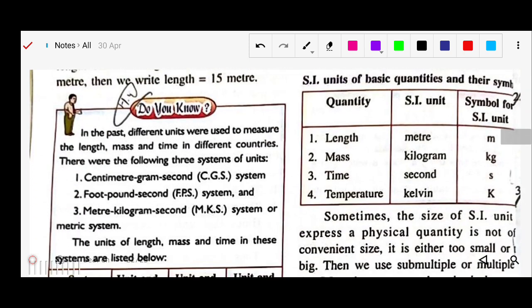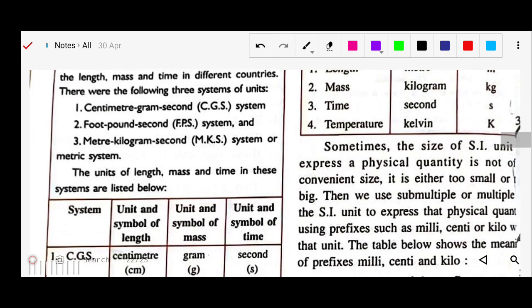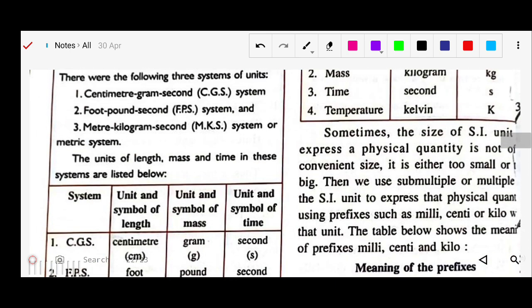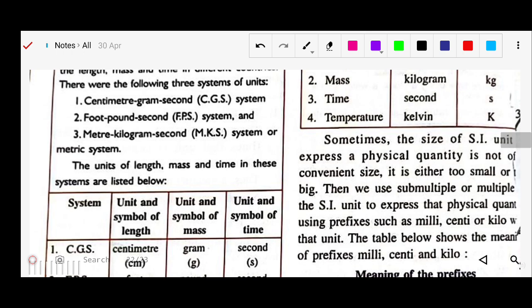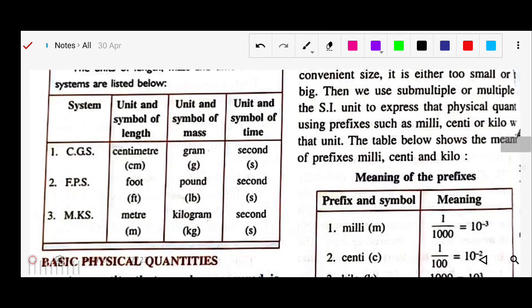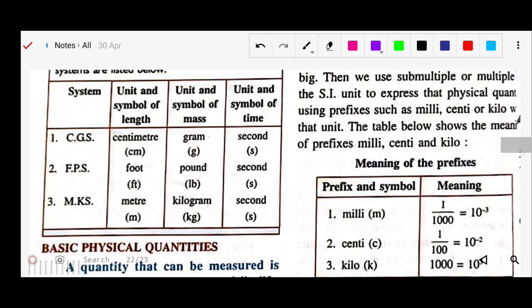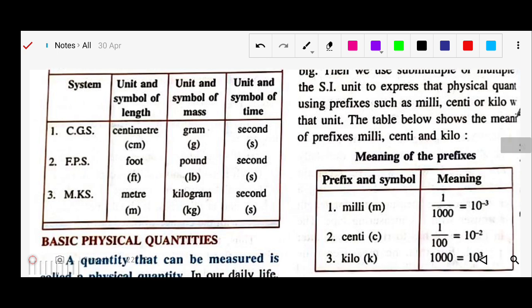There are some basic units and systems, like CGS, FPS, and MKS. CGS is centimeter, gram, second. FPS is foot, pound, second. MKS is meter, kilogram, second. Based on that, there are some basic units. The unit symbols are cm for centimeter, g for gram, s for second, ft for foot, lb for pound, m for meter, and kg for kilogram. Likewise we are using them.